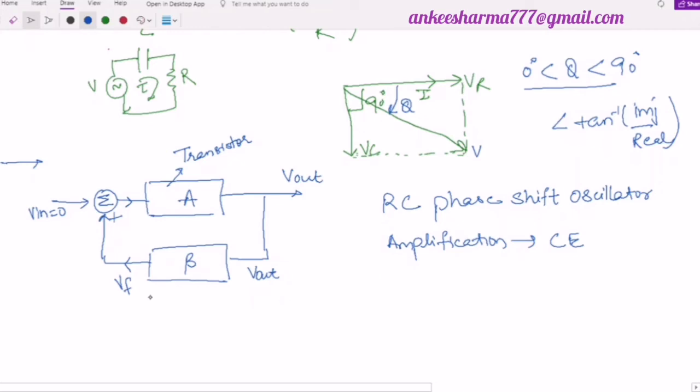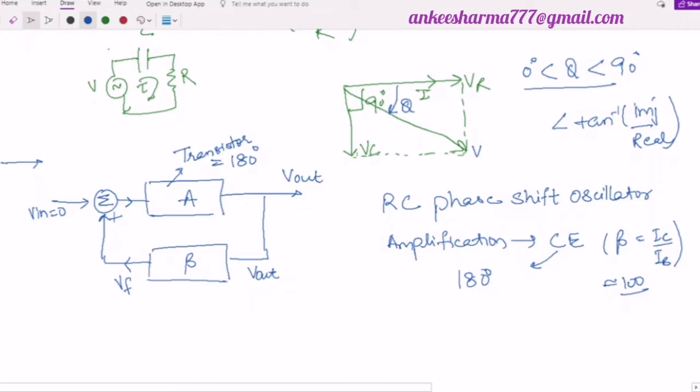I have told you that in the common emitter we have a phase shift of 180 degree, and it has a high current gain. Its value of current gain is beta, which is very high. Beta is nothing but IC upon IB. So this value is around 100, so its current gain is very high. So we use here the common emitter configuration. In the common emitter configuration we have a phase shift of 180 degree. It means when my input is fed over here, this transistor will provide me a phase shift of 180 degree. Right? This point is clear.